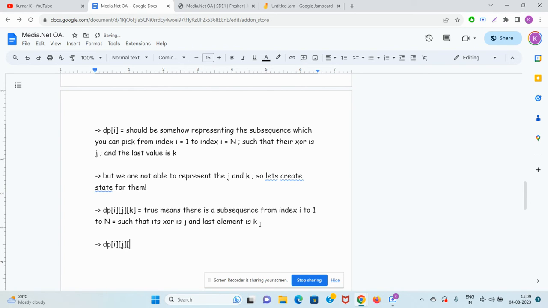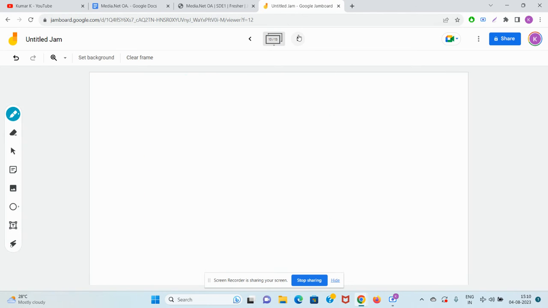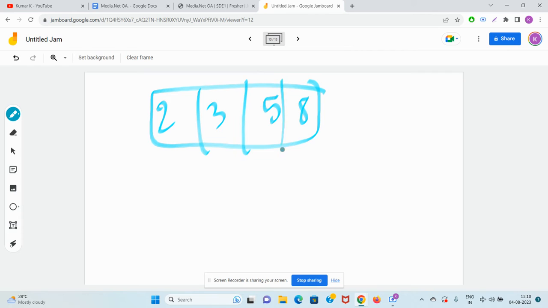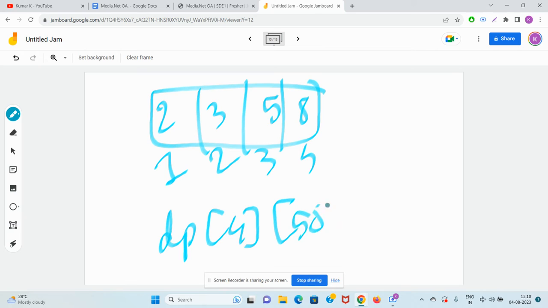If this comes as false, it means there is no subsequence from index 1 to n such that its XOR is j and the last element is k. For example, let's take this array with indexing 1 2 3 4, and look at dp of 4 of 50 of 2.